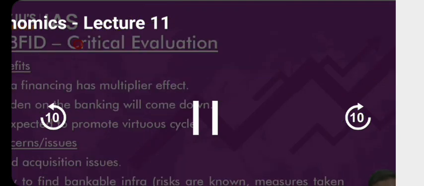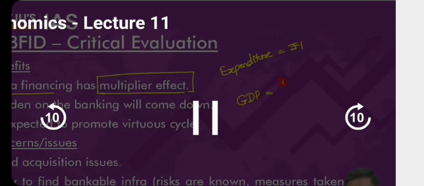Next up. What are the benefits of having NABFID? What is the advantage of having NABFID? One, infrastructure financing has a multiplier effect. What is multiplier effect? I think I've discussed it, but anyway, I'll repeat it again. Please understand this. Multiplier effect means if you increase your expenditure, if you increase your investment by 1 rupee, GDP will increase by how much? Is it okay?